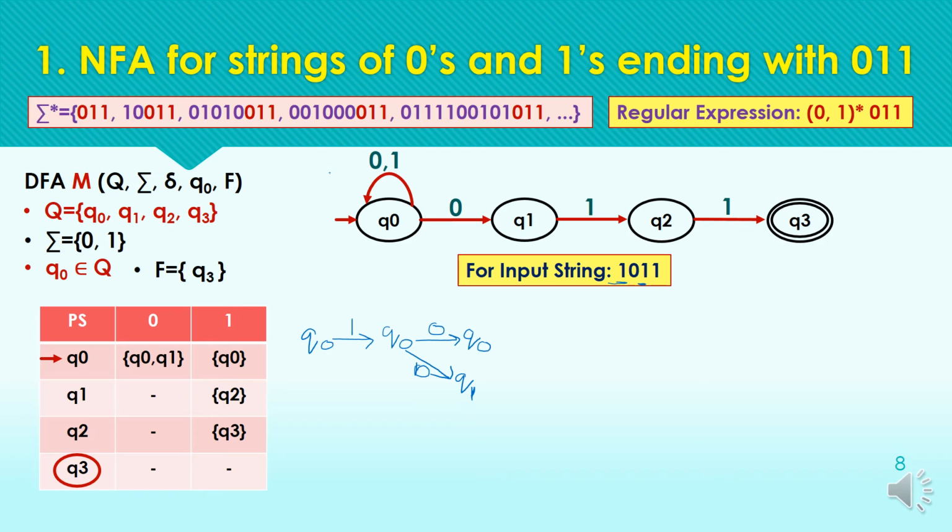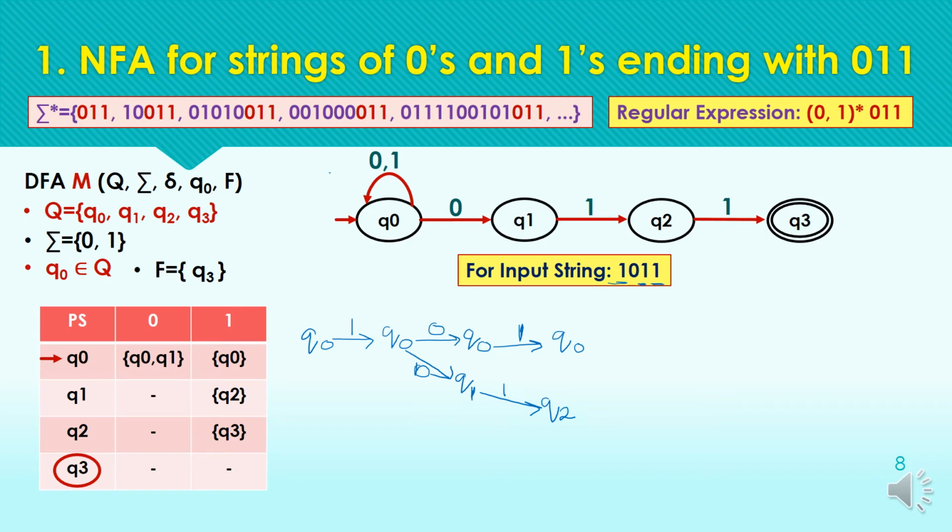If we have further transitions from the edges of the states, edges of the path, then we have to continue for all the paths. So starting from the q naught, for the next symbol 1, third symbol 1, we are moving to the q naught itself, and from q1 for the input symbol 1 we are moving to the state q2. Okay,